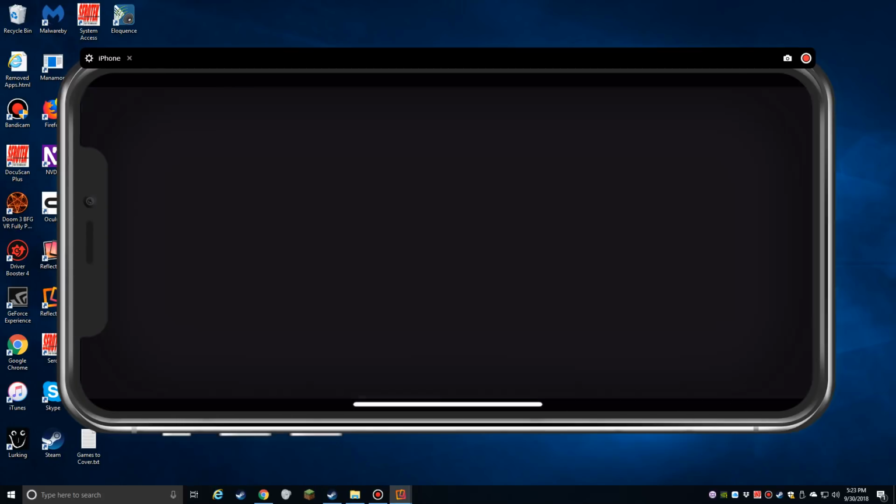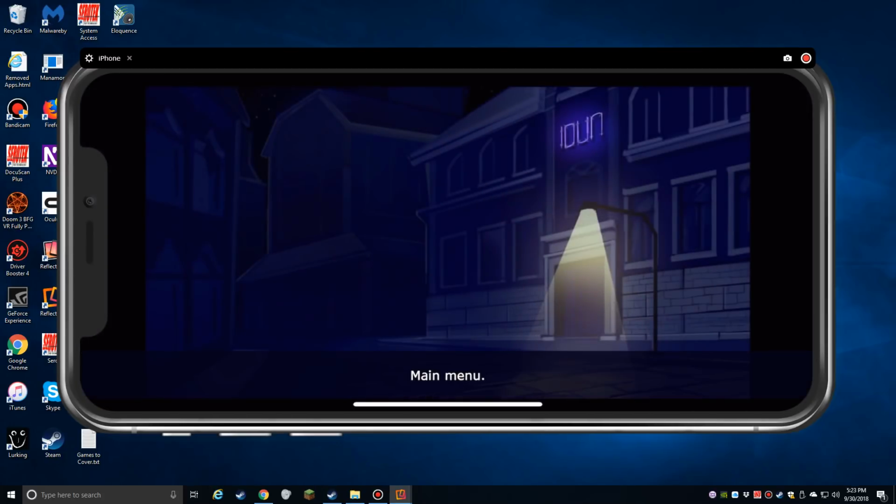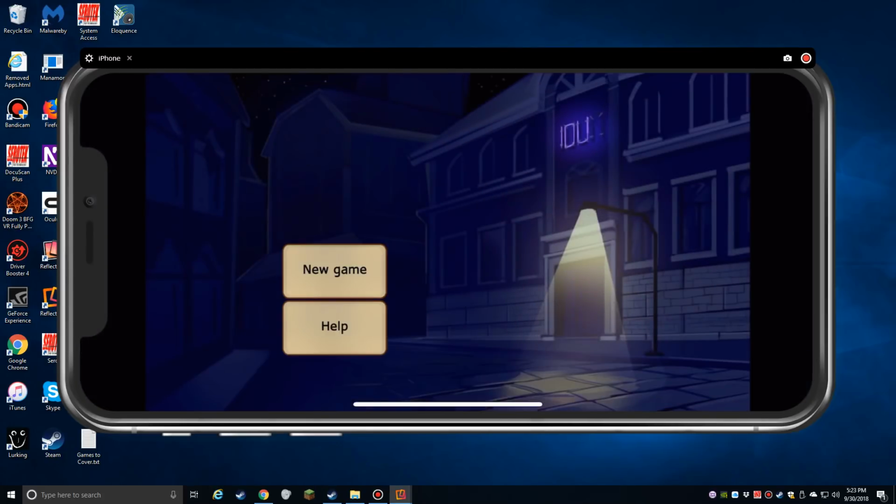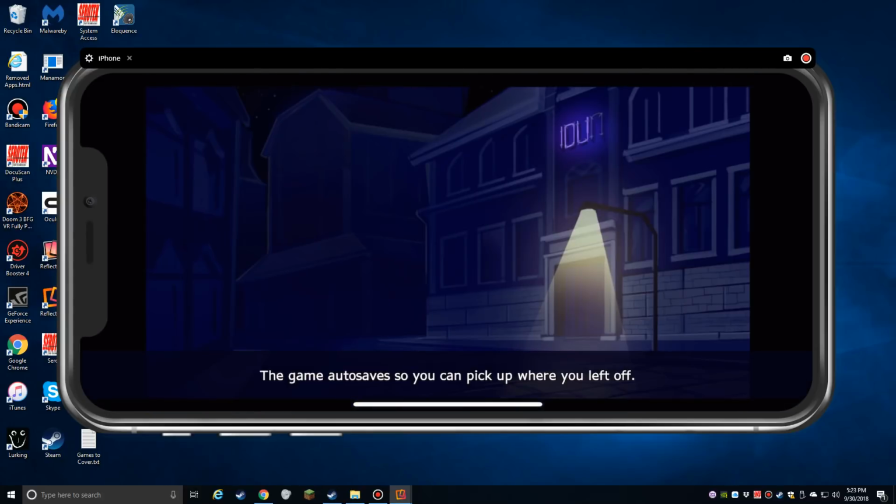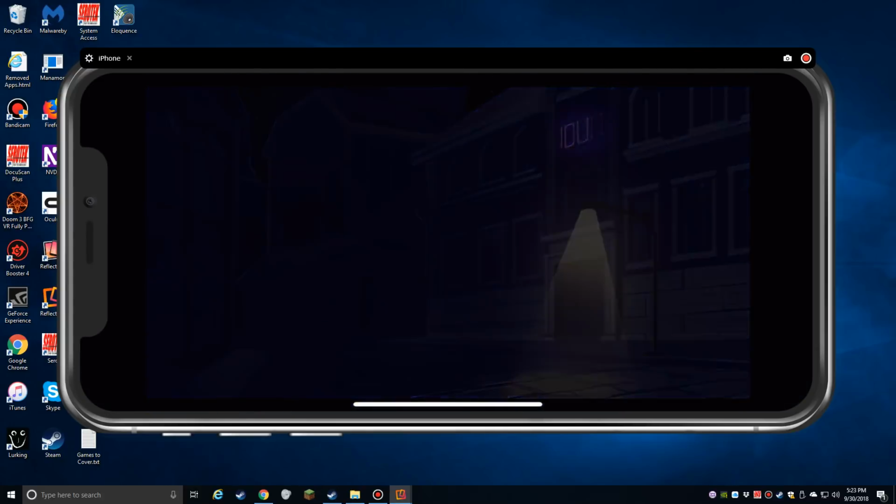All right, that seems pretty straightforward. Main menu. Oh, wow, this has got some good production value, too. And this is a free game. I don't know if there's any in-app purchases or anything. New Game. Help. New Game. Sure. The game autosaves so you can pick up where you left off. Okay.